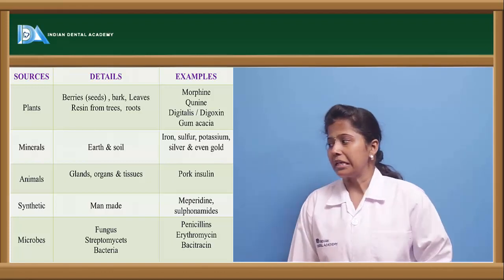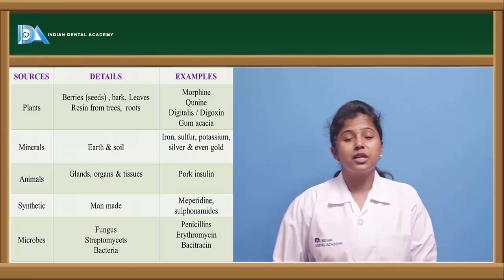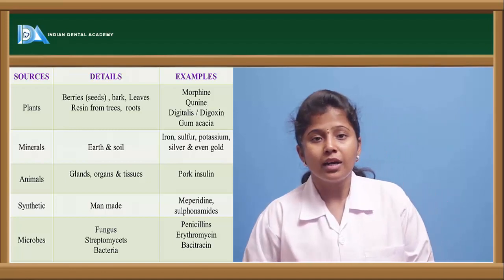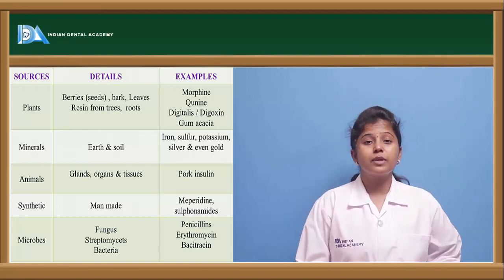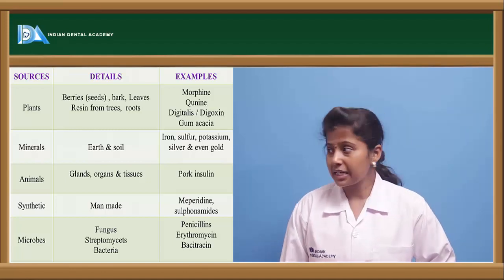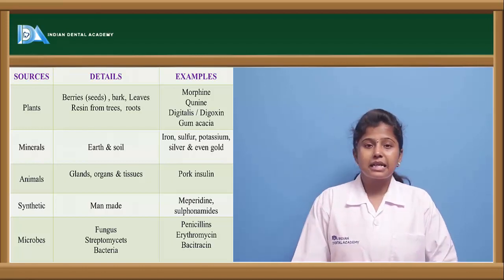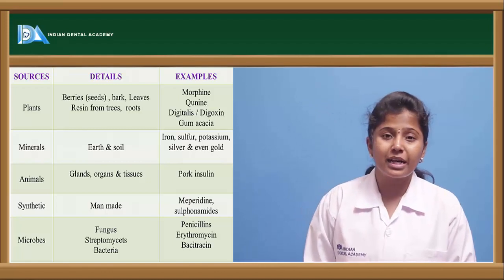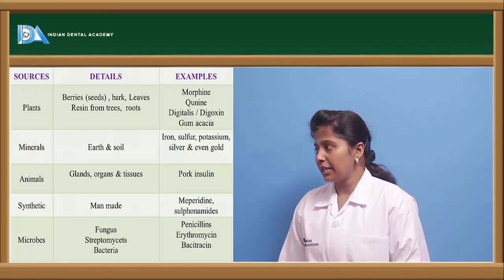And the other one is minerals. So these minerals are richly available in earth as well as soil. So from the soil we are extracting the minerals, or from the groundwater we are extracting the minerals. So here the minerals like iron, sulfur, potassium, silver, and even gold are extracted for clinical use.